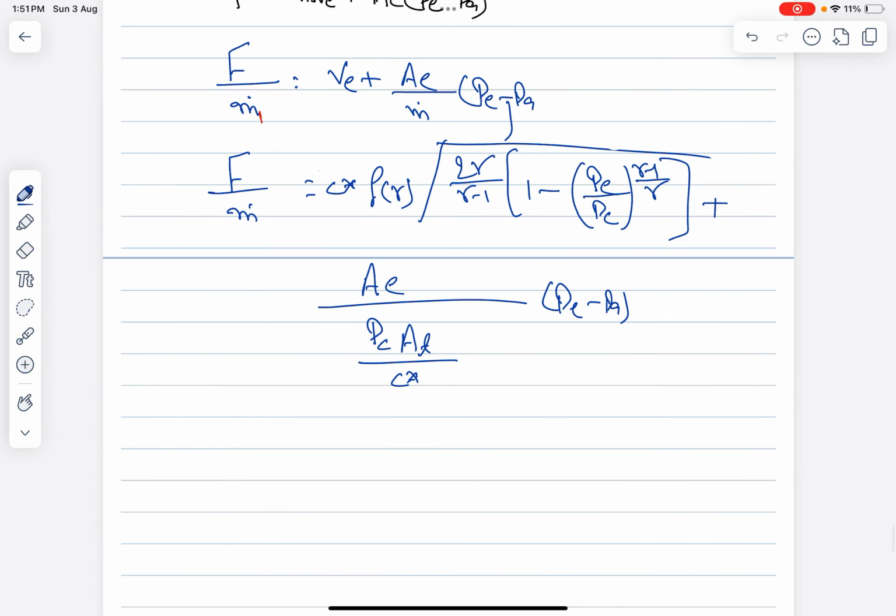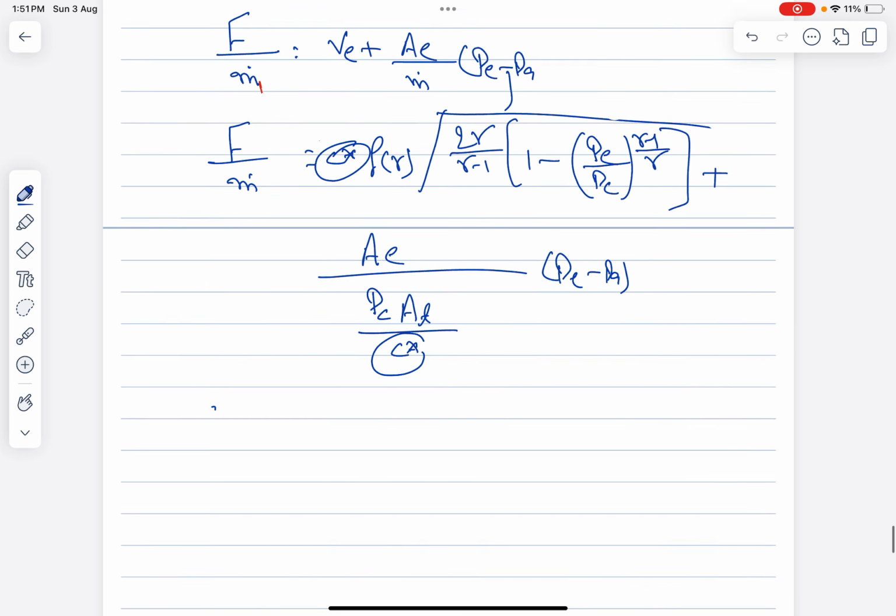So now if you take the C star common from here, because it will go at m dot, that is nothing but your ISP, nothing but your C star of f of gamma.